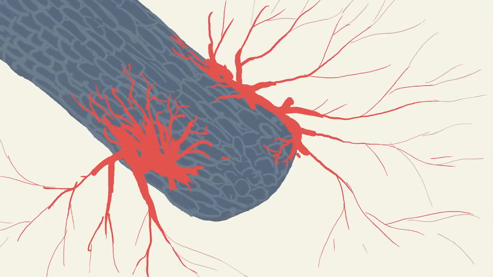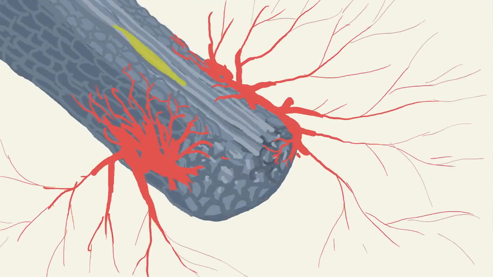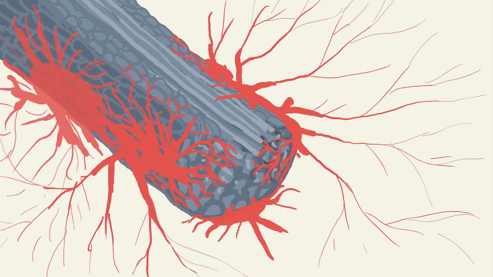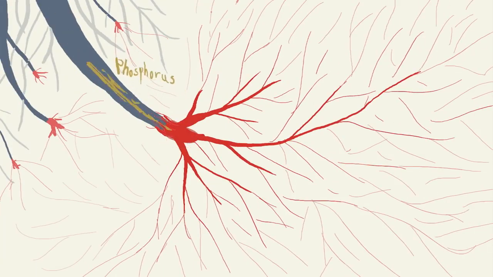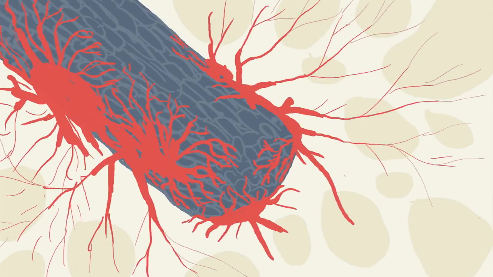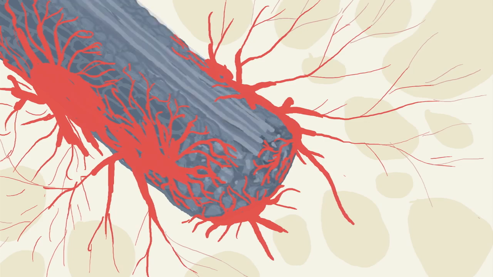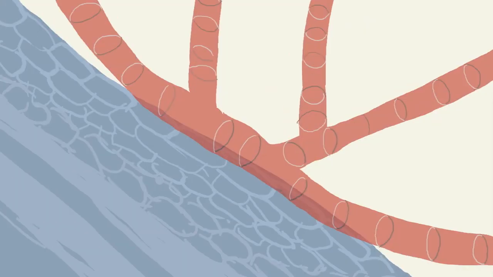Mycorrhizal fungi encounter the tips of the roots and either surround or penetrate the outer root cells, depending on the type of fungi. Fungi cannot produce sugars, though they need them for fuel just like trees do. They can, however, collect nutrients from the soil much more efficiently than tree roots, and pass these nutrients into the tree roots. In general, substances flow from where they are more abundant to where they are less abundant, or from source to sink. That means that the sugars flow from the tree roots into the fungal hyphae.